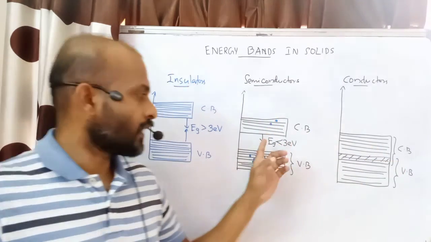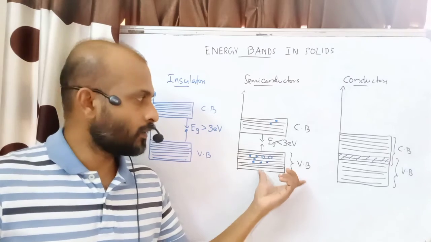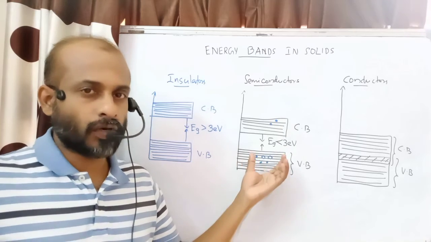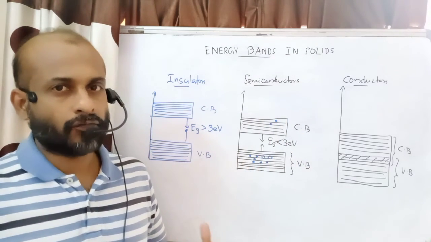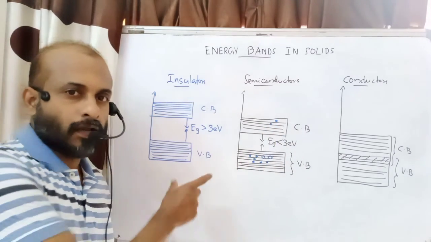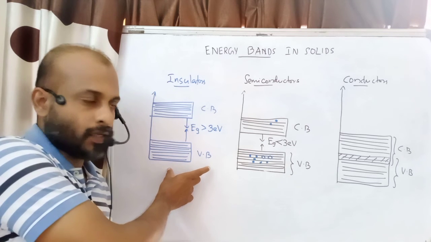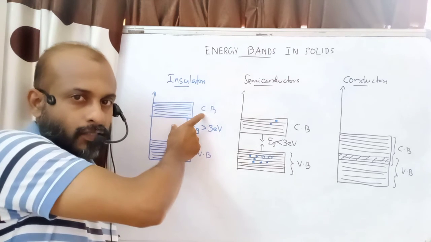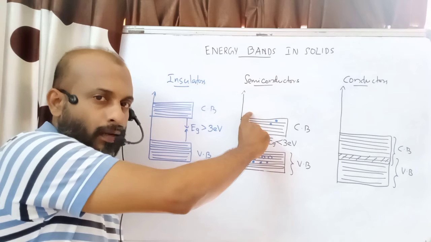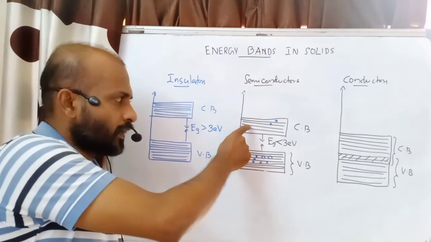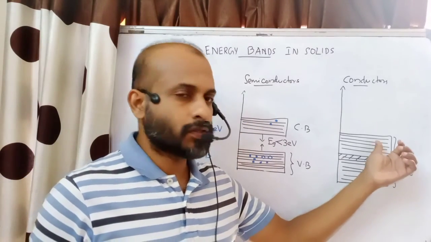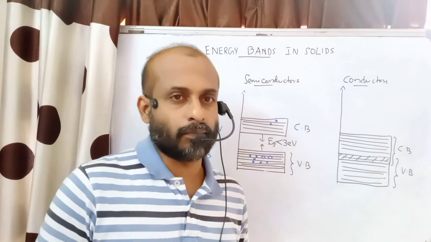For semiconductors, at normal temperature the valence band is fully occupied and the conduction band is almost vacant. What happens when we heat a semiconductor? A few electrons will be transferred to the conduction band, so we can find a few electrons in the conduction band when we increase the temperature. For insulators, the valence band is fully occupied even at a higher temperature and the conduction band is fully vacant. At higher temperatures, semiconductors will have a partial filling of electrons in the conduction band. For conductors, we can find electrons in the conduction band as well as the valence band at normal temperature.